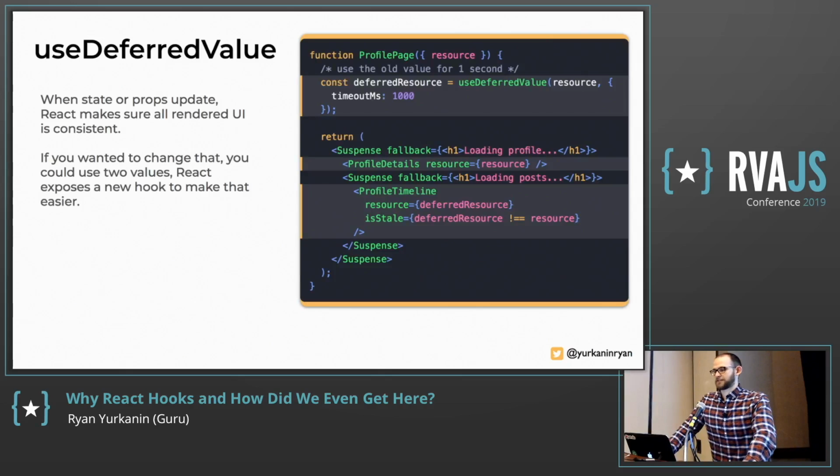And that one looks like this, where you just pass it a value and then a timeout, and then it will wrap it, and it's just really magical. It just does it all for you. And you can do stuff like compare it to the actual resource to see if it's stale. That's how I made the text a little bit opaque.